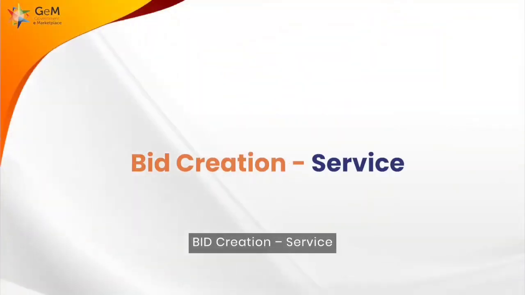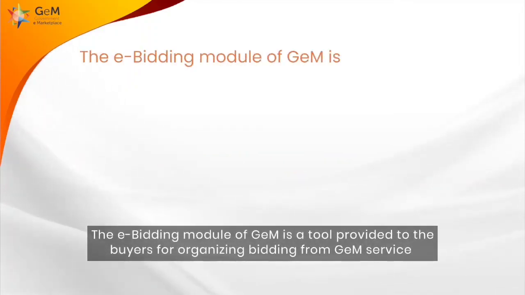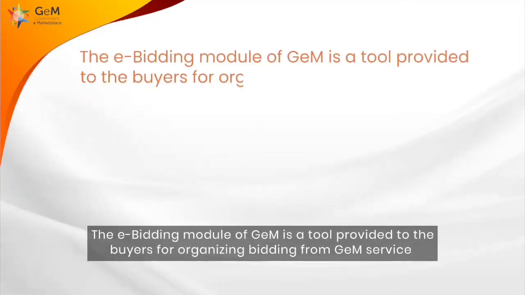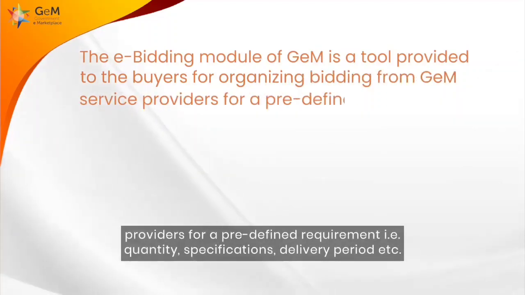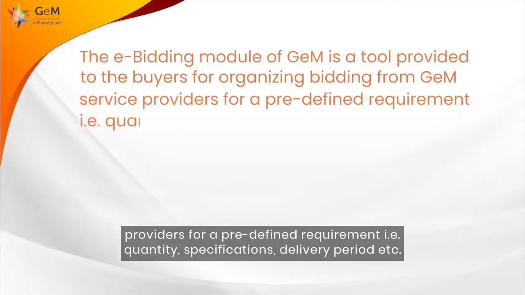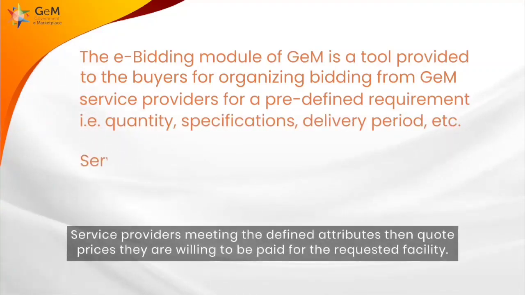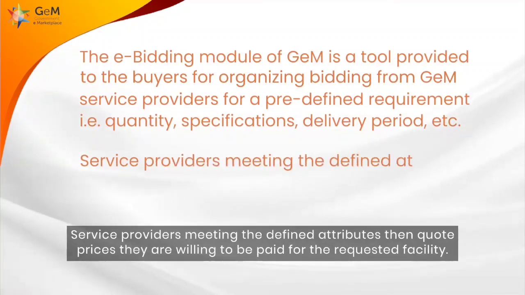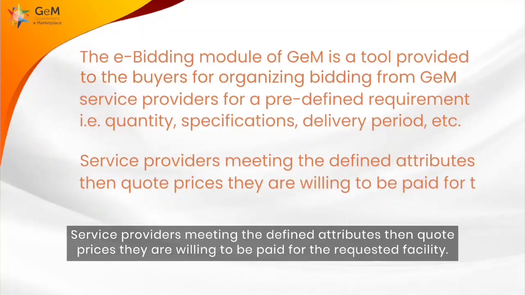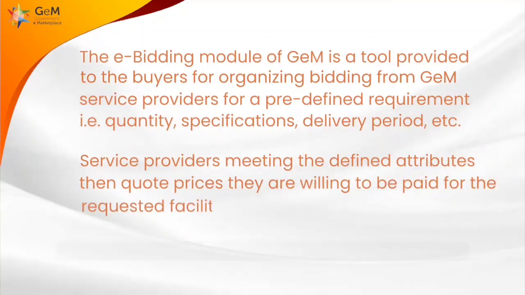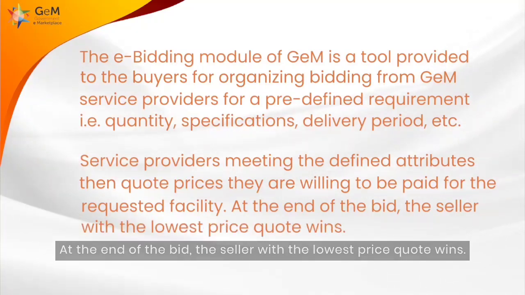Bid Creation Service. The e-bidding module of GeM is a tool provided to the buyers for organizing bidding from GeM service providers for a predefined requirement, that is quantity, specifications, delivery period, etc. Service providers meeting the defined attributes then quote prices they are willing to be paid for the requested facility. At the end of the bid, the seller with the lowest price quote wins.